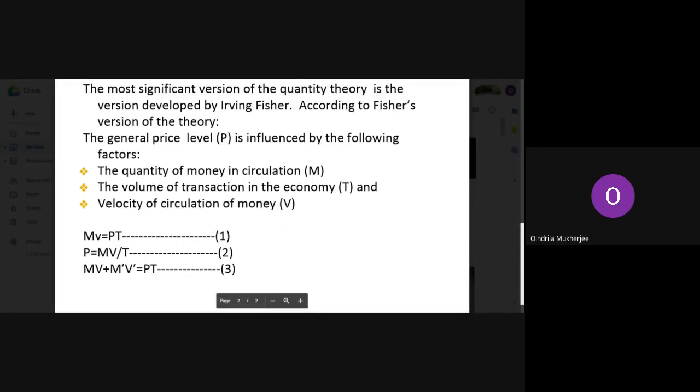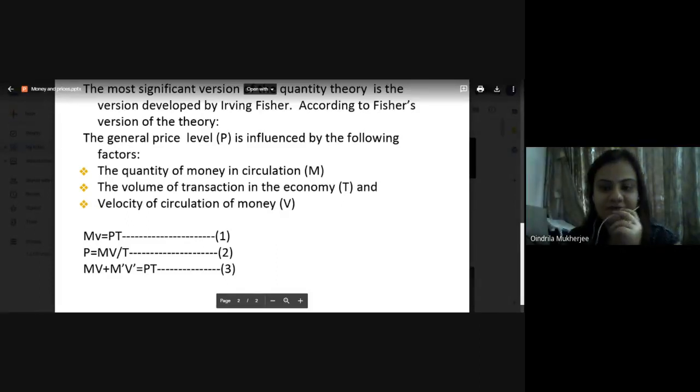So below this write down where M' or M dash is the total deposits subject to transfer by cheques. And V' or V dash equal to the average velocity of the circulation of bank money.